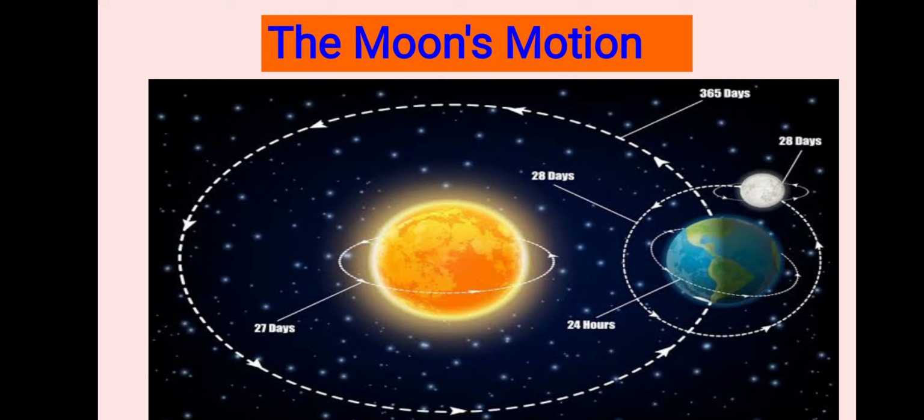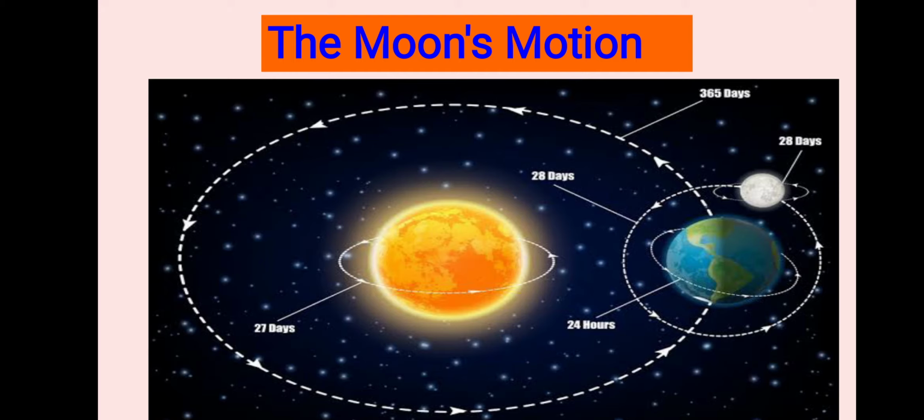Okay. Moon takes the same time to revolve around the earth and rotate around itself. That's why we are able to see only one side of moon continuously. Earth takes 365 days to complete one revolution around the sun and 24 hours to complete the rotation around itself.